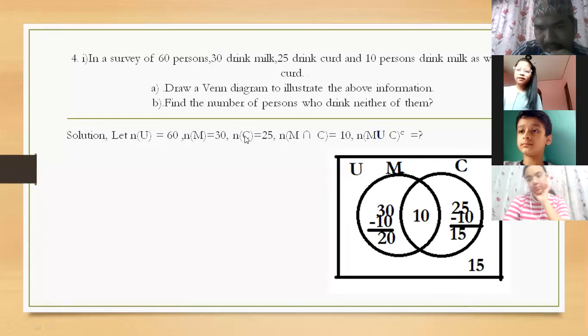Should I forward to the next step? Or do you have confusion? If you have confusion, please tell me where you have confusion in drawing this Venn diagram. Sir, you can start. Okay.